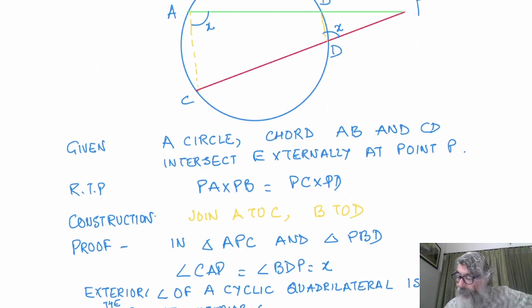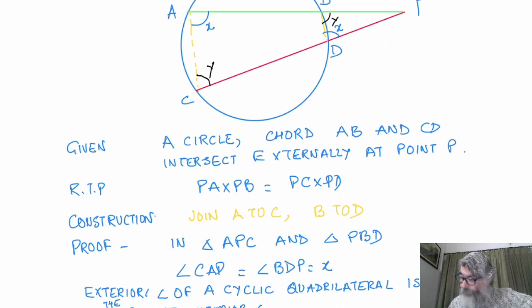Now this angle, if it is x, then this is going to be the exterior angle. Similarly, if I take a different color, suppose this angle is y, then this angle will be y too.